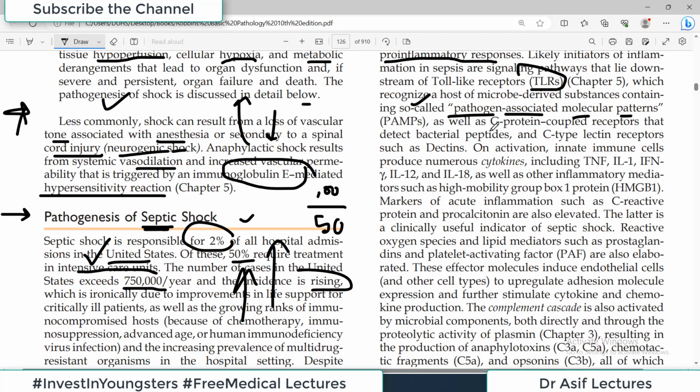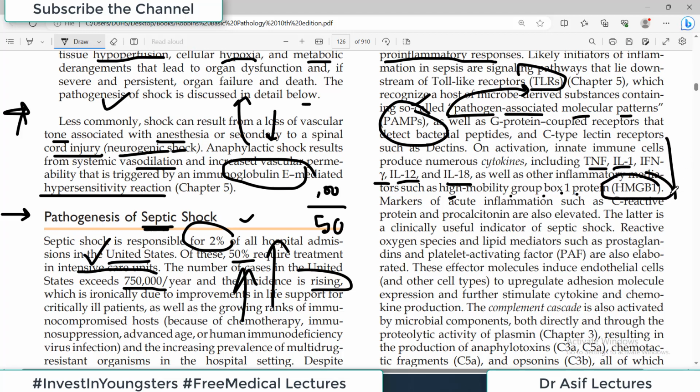And then G protein coupled receptors detect bacterial peptides, and there are C-type lectins. So there are bacterial components which can actually activate the immune cells. Upon activation, the innate immune cells produce a lot of different factors such as TNF, interleukin-1, interferon gamma, interleukin-12, interleukin-18, as well as other inflammatory mediators such as HMGB1, which is high mobility group box 1.